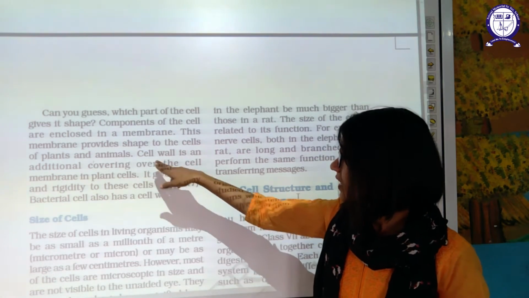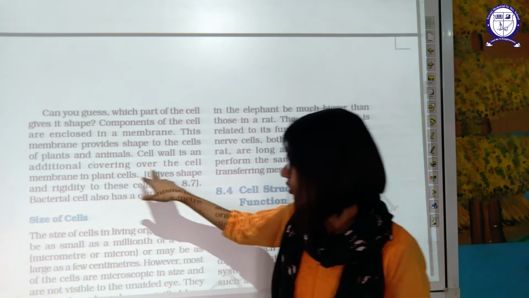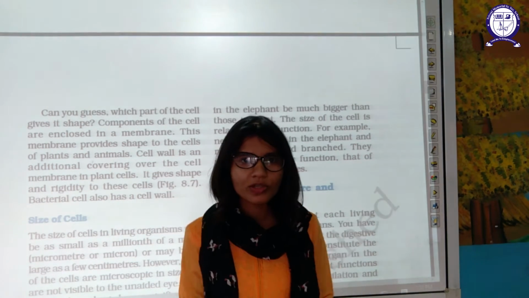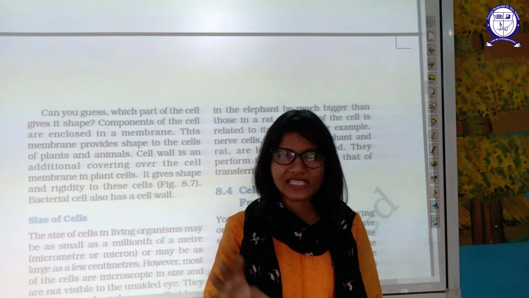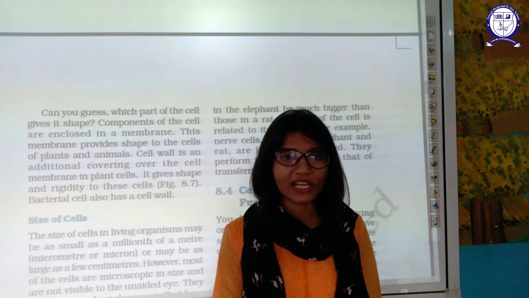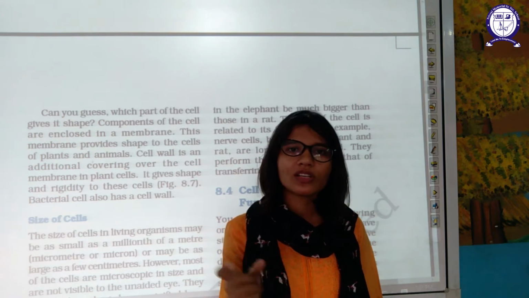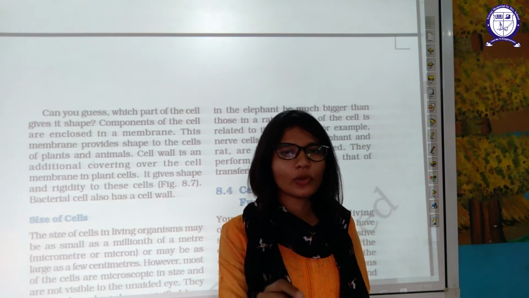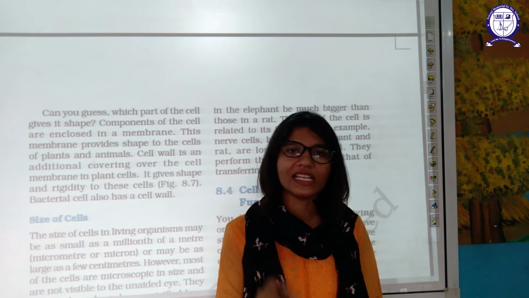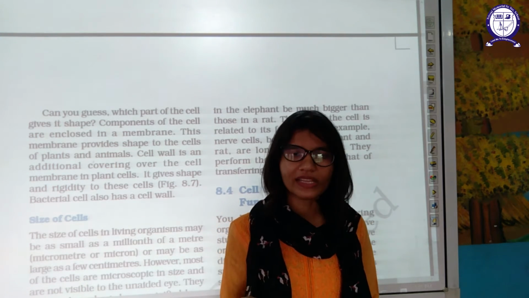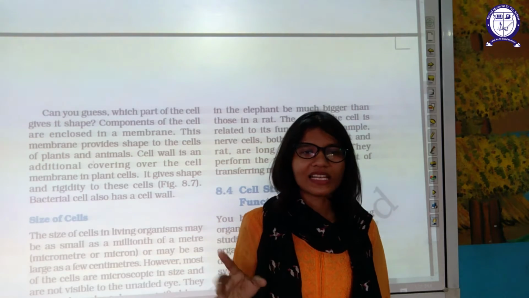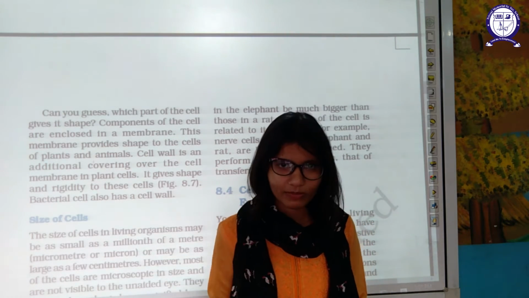Cell wall is an additional covering over the plant cell. The outermost covering of any cell is known as the cell membrane, or specifically we can call it the plasma membrane. Plasma, because the fluid inside the cell is in a fluid state, and fluid is known as plasma. That's why the cell membrane is also known as the plasma membrane.